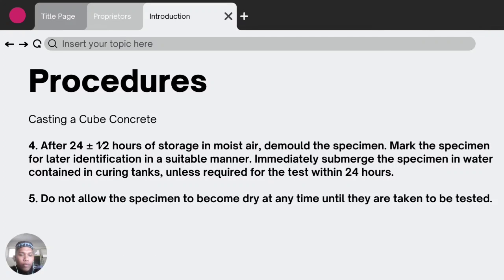Next, after 24 plus or minus hours of storage in moist air, demold the specimen. Mark the specimen for later identification in a suitable manner. Immediately submerge the specimen in water contained in curing tanks, unless required for the test within 24 hours. And do not allow the specimen to become dry at any time until they are taken to be tested.